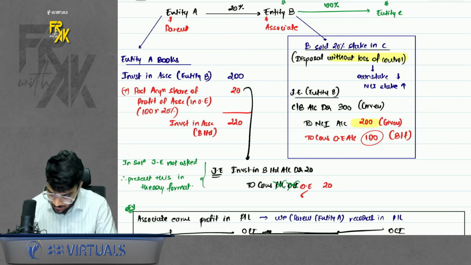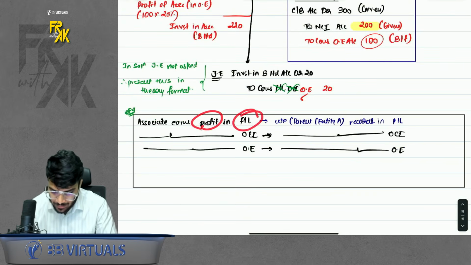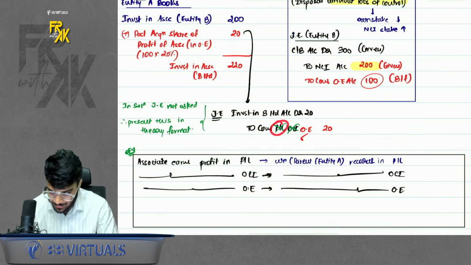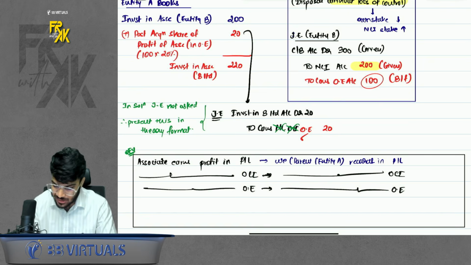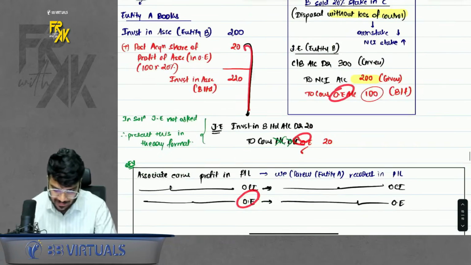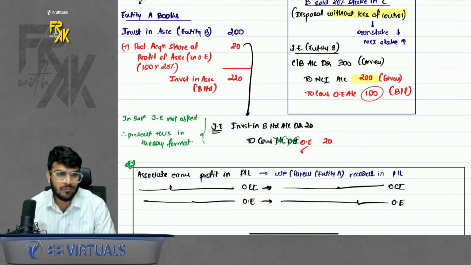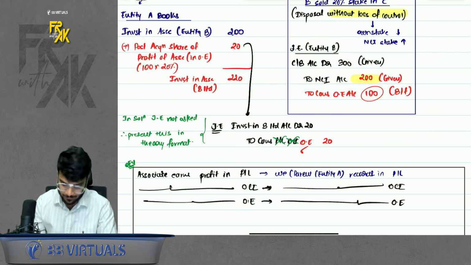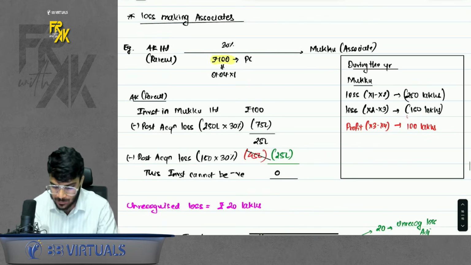Why? If the associate earns a profit in P&L, we also record a profit in P&L. If the associate earns in OCI, we also record in OCI. But if the associate earns in other equity, we also record in other equity. We means as a parent entity, A Limited. Simple. Now just present this in conceptual note format, that means in a sentence format. That's it. Done. Now next part.